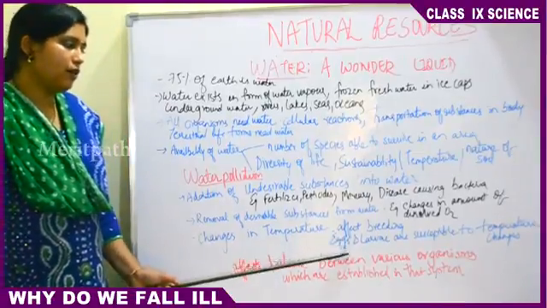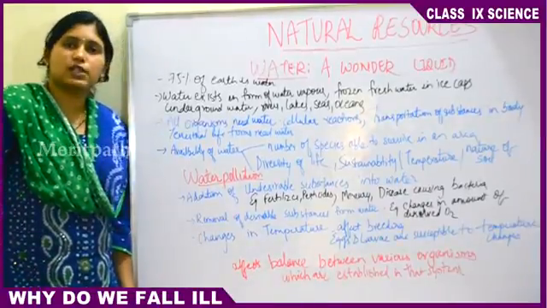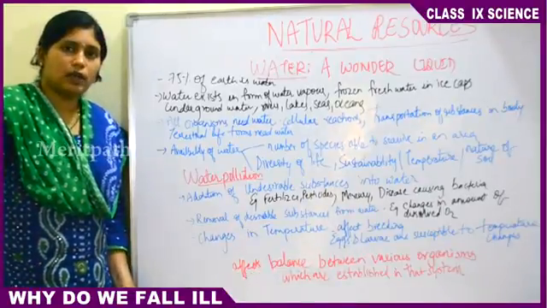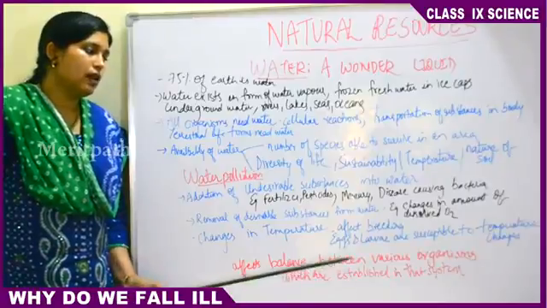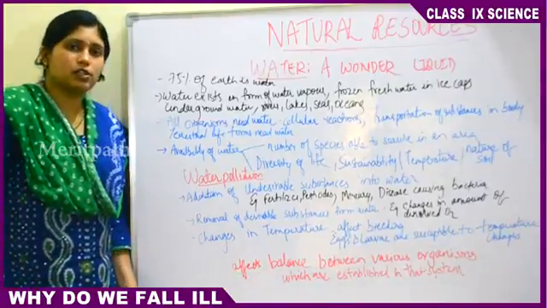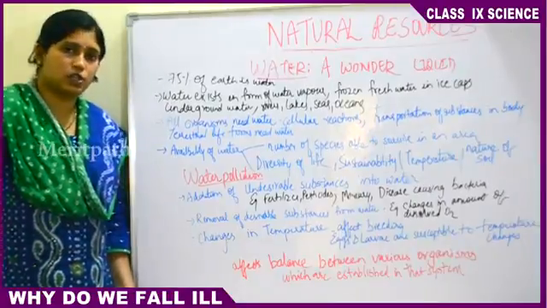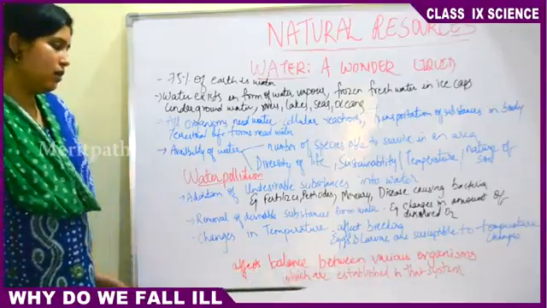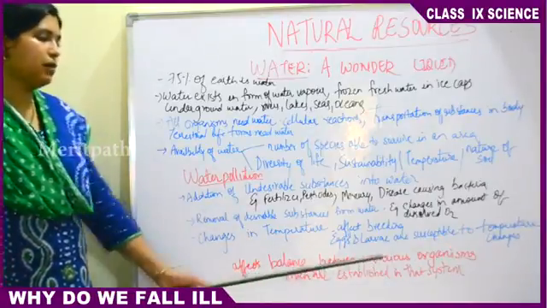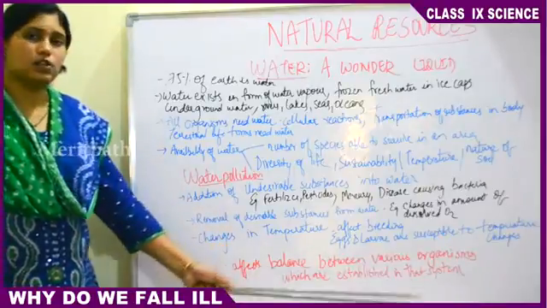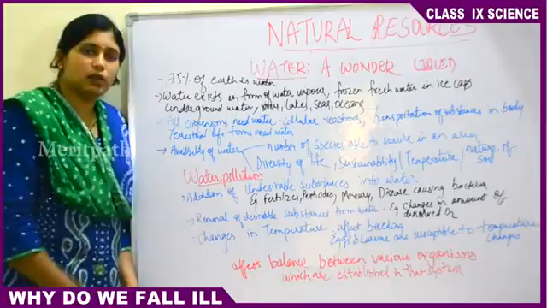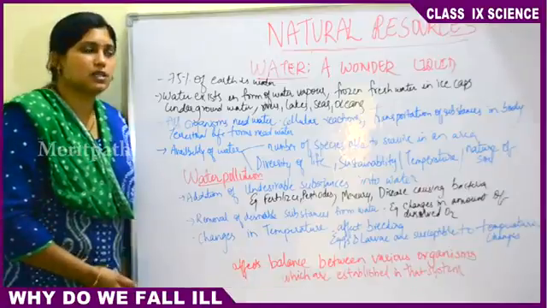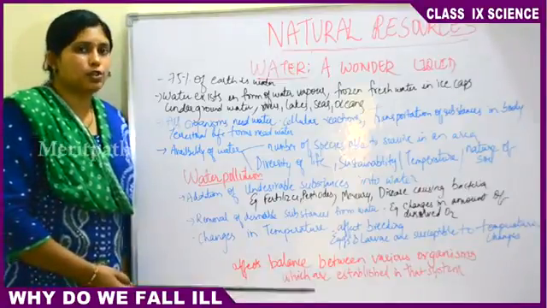Then if there is a change in the temperatures of sea water, the animals or the plants which are breeding, laying eggs or giving birth directly to the young ones, their eggs and larvae will also get affected due to temperature change. They may even die because of the temperature change of the water. So water pollution affects the balance between various organisms which is established in their system. They are adapted to live only in the water. So if there are changes in the water, if there is temperature change or any other change, their life system will be disturbed. So let's move to the next topic, air pollution.